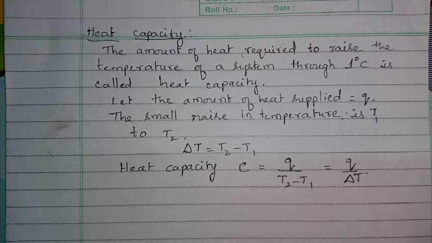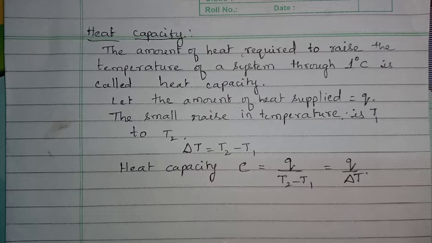For your understanding, heat capacity is nothing but the amount of heat stored in a system. The amount of heat that can be stored in a system. To define it, we say that it is the amount of heat required to raise the temperature of a system through 1 degree Celsius. It means the amount of heat we supply to a system to raise its temperature by 1 degree Celsius is nothing but the heat capacity of the system.